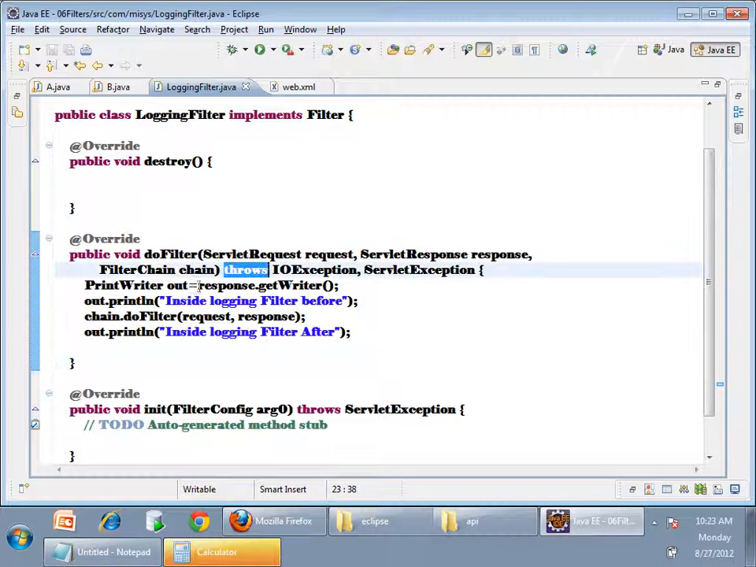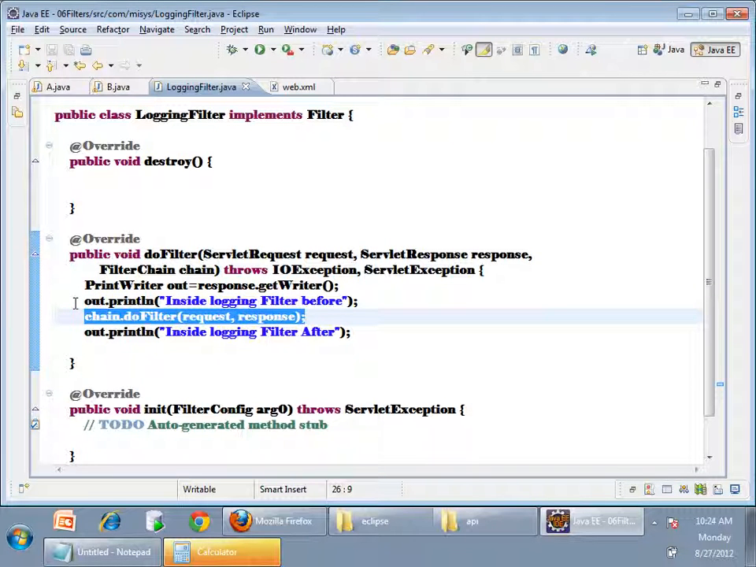Here what am I doing? I am just writing this, right? After that I am calling chain.doFilter. For one servlet there can be n number of filters. I will write another filter also, right? There can be n number of filters mapping the same request. Here in this case there is only one filter. Let's assume that there are two filters, filter 1 and filter 2. Filter 1 got executed first. Filter 2 also is matching this request, so chain.doFilter will call doFilter of the next filter. But in this case there is only one filter and one servlet.